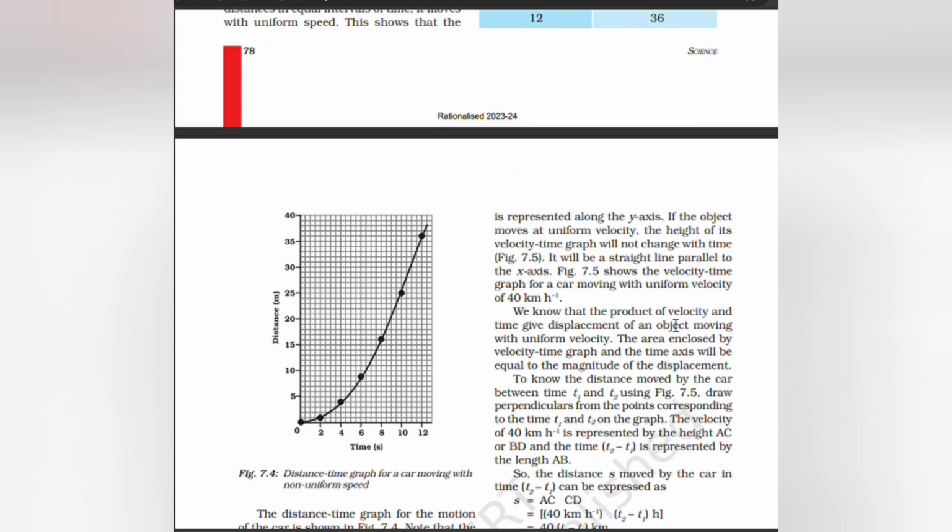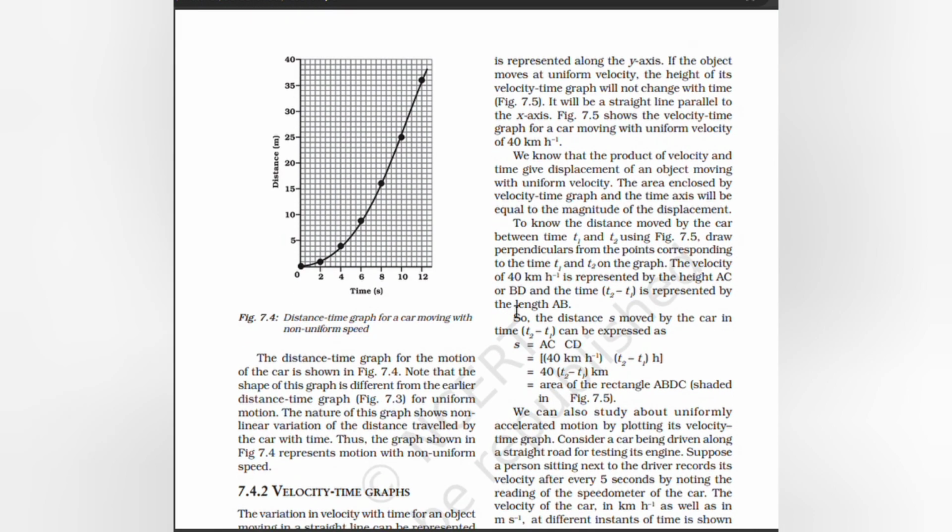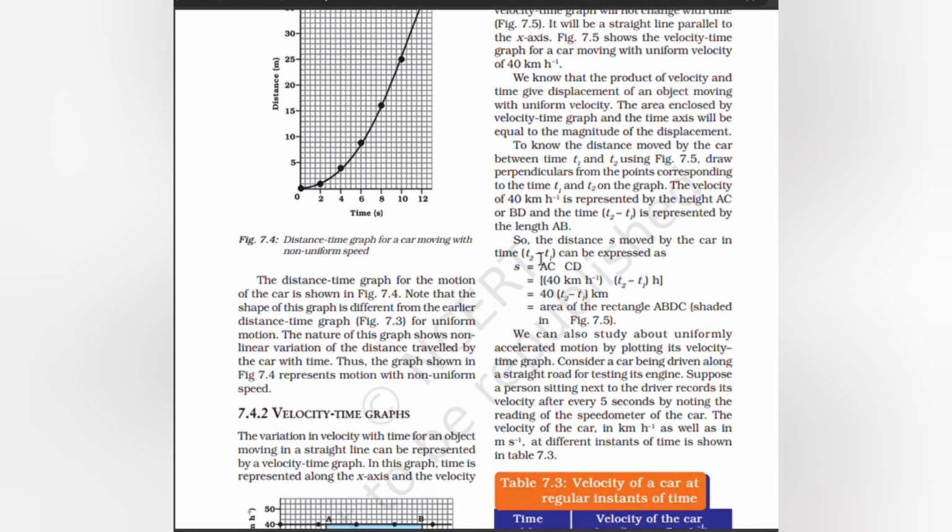We know that the product of velocity and time gives the displacement of an object moving with uniform velocity. The area enclosed by the uniform velocity time graph and the time axis will be equal to the magnitude of the displacement. To know the distance moved by the car between time t1 and t2, draw perpendiculars from the points corresponding to time t1 and t2 on the graph. The velocity of 40 km per hour is represented by the heights AC and BD, and the time is t2 minus t1. So the distance S moved by the car in time t2 minus t1 can be represented as S equals AC times CD, the area of the rectangle ABCD.